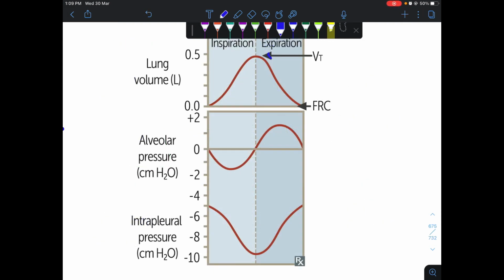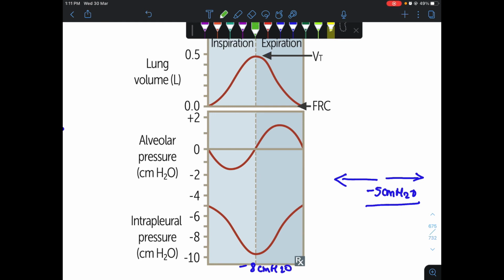As we already discussed, due to collapsing of the lung and expansion of the chest wall, there will be a negative 5 centimeter of water pressure within the pleural cavity. This is enough to begin the normal inspiration, and during the normal inspiration, expansion of the chest wall will pull the lungs outward, and this creates even more negative pressure of about -8 centimeter of water.